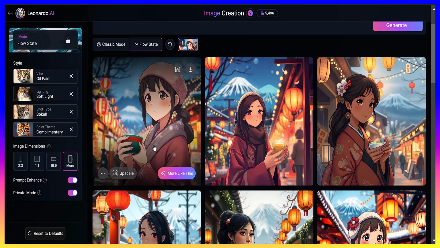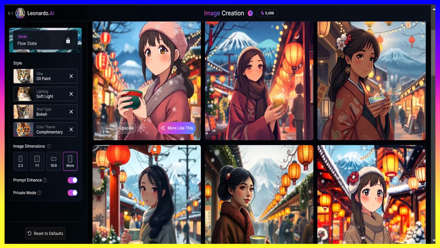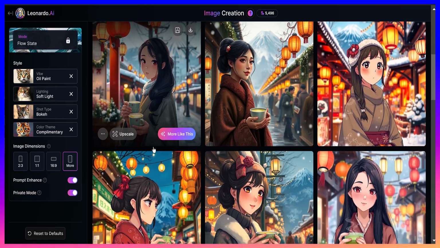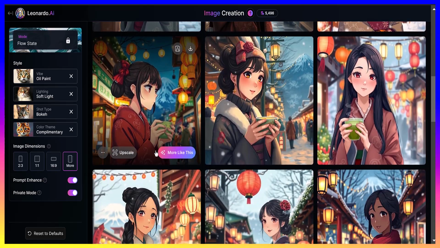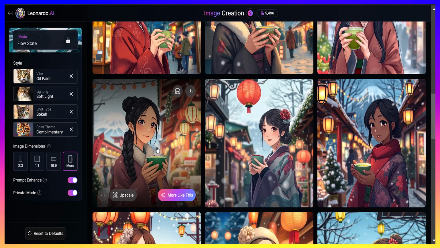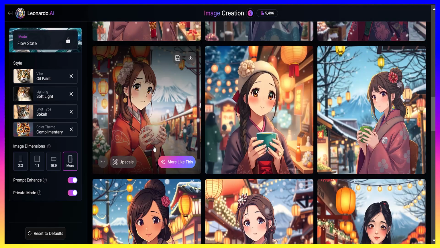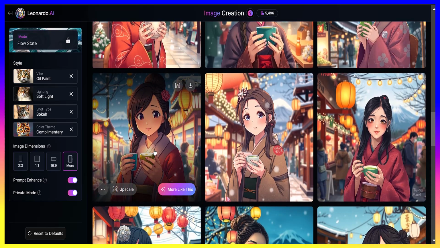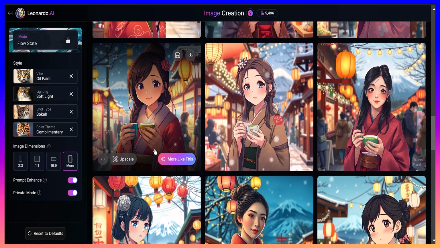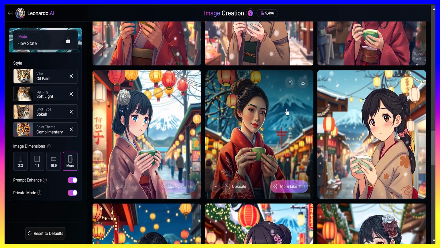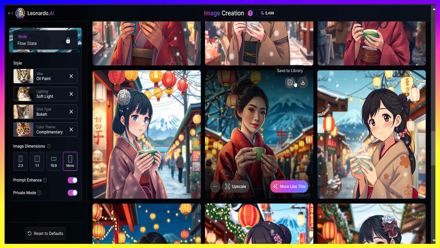Oh, very nice. As I scroll down, I can pick up more on my plan. If I want to save any of these, I think they're beautiful. This one's very nice. Save that to the library.